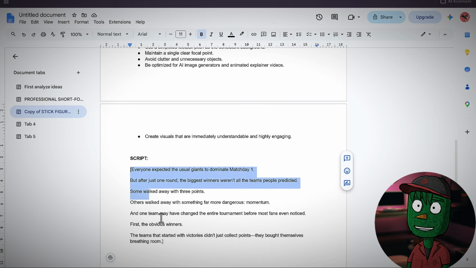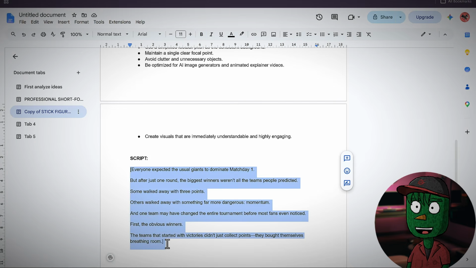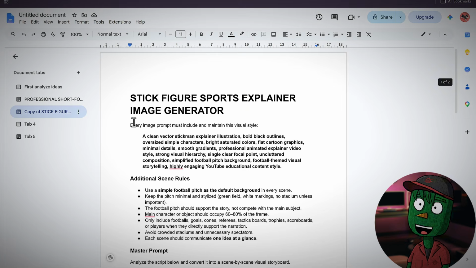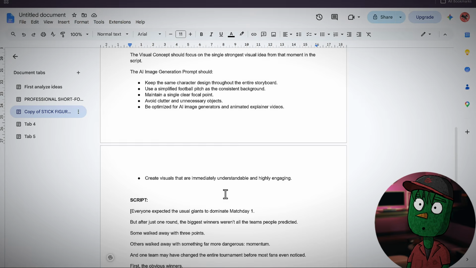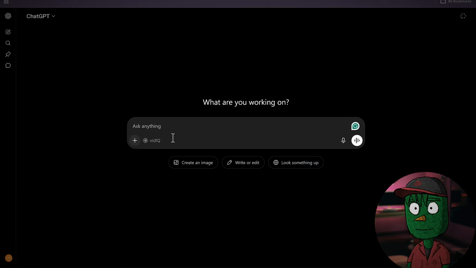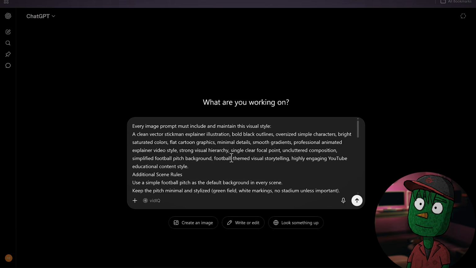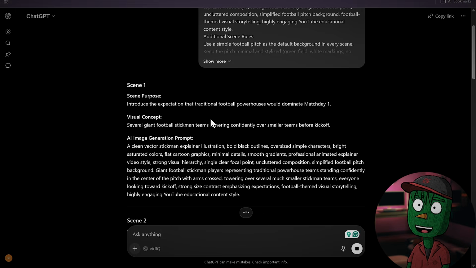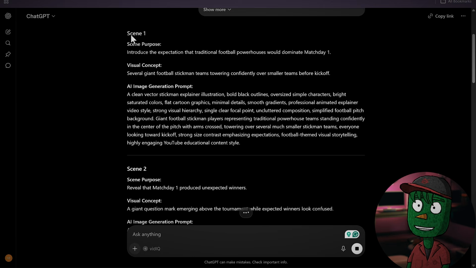So for explanation purposes, I only added this small script so we can all understand, and the video is not going to be too long. So once you paste your script there, the next thing you need to do, of course, is to copy the entire prompt, and then go back to ChatGPT and paste the prompt here and click on Generate. Immediately, you're going to have your visuals for each scene of that script.